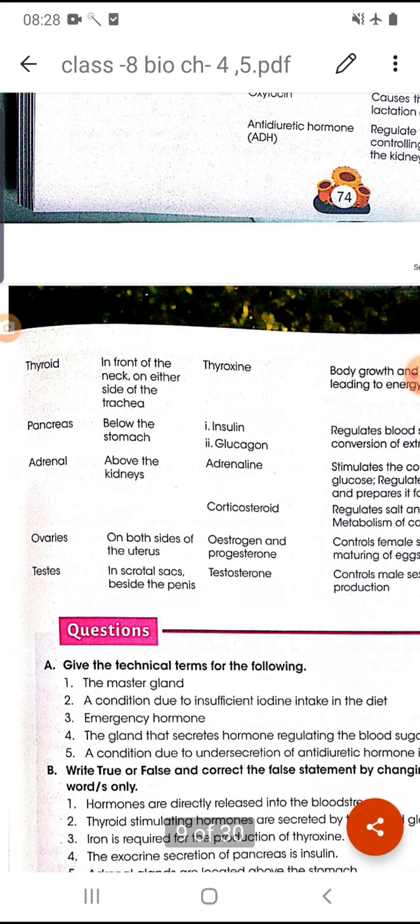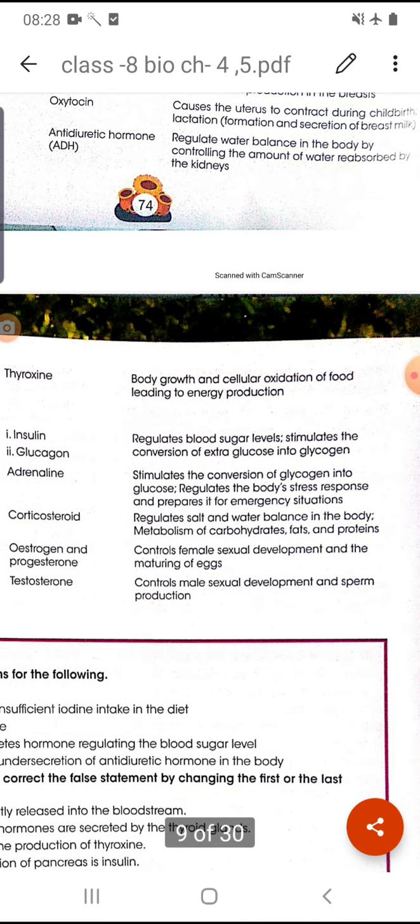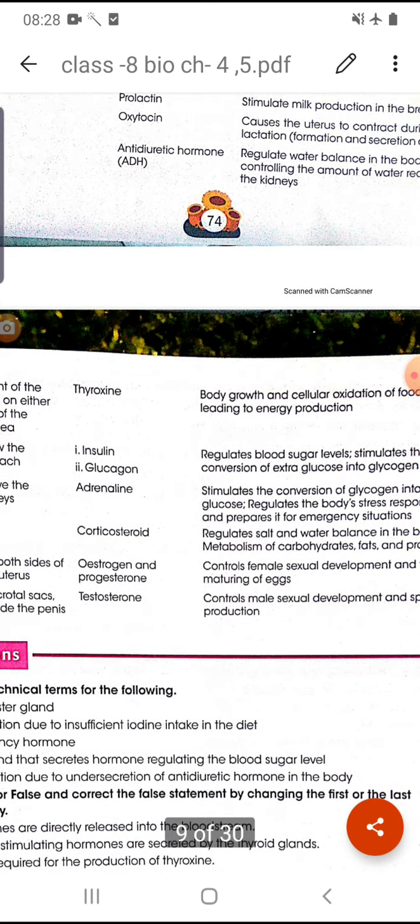Next gland is the thyroid gland. You know that it is situated in the front of our neck, on the two sides of our trachea. So which hormone does it secrete? It secretes thyroxine. It regulates our metabolism, our body growth, and the cellular oxidation of our food so that we can get the energy.